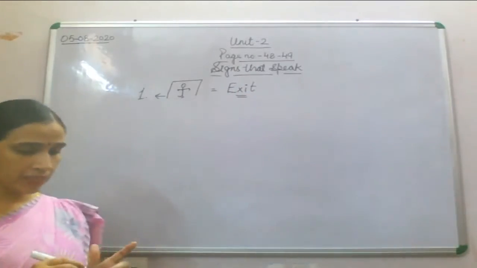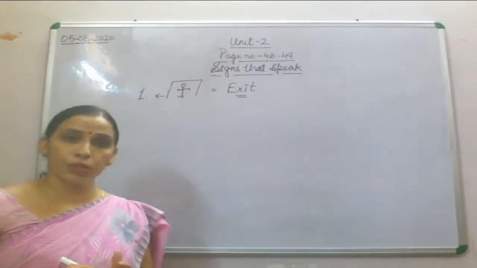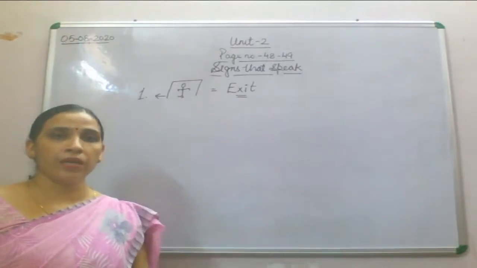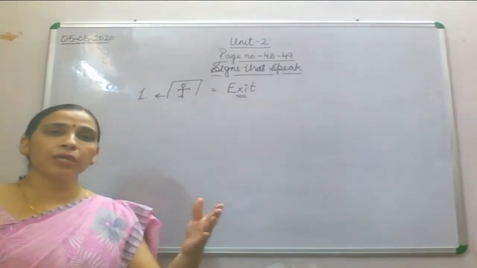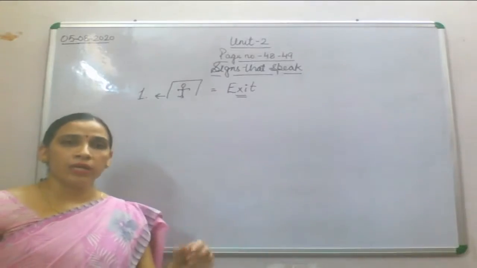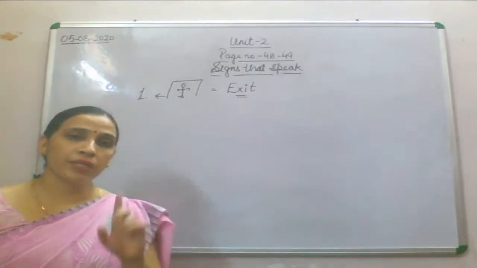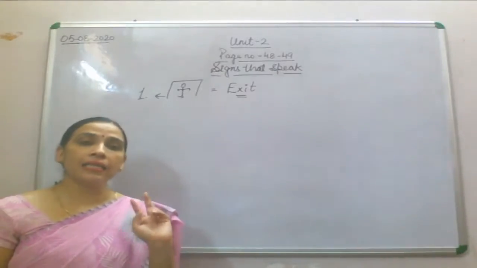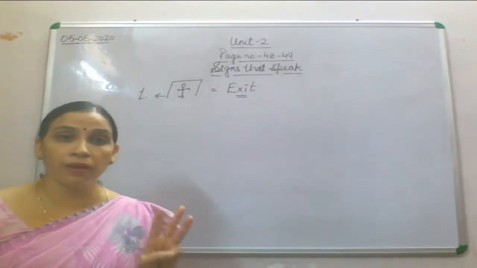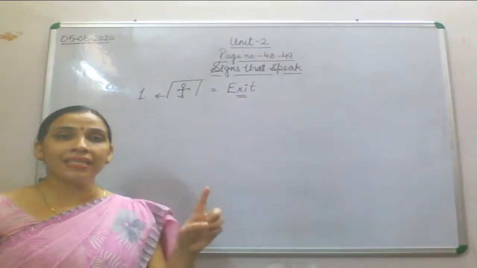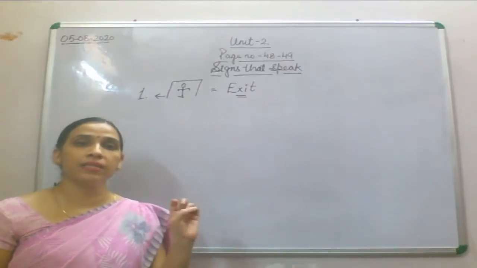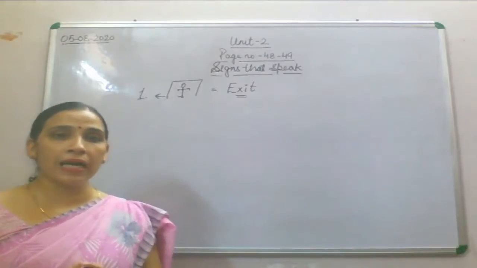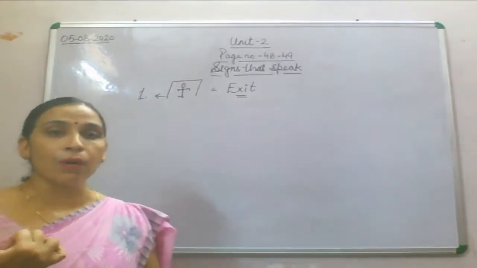Exit symbol means this symbol will tell you where the door is, the door from where you can move out. You will find this symbol in different hotels, restaurants, and theaters also. You have often seen these symbols in theaters, wherever one door is made and one arrowhead is outside.